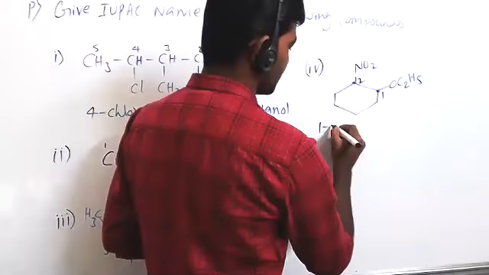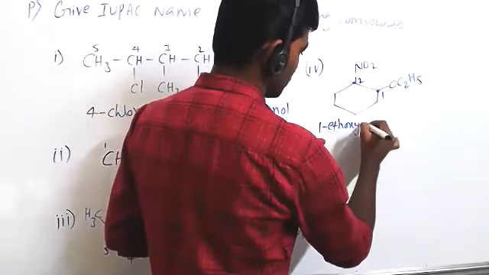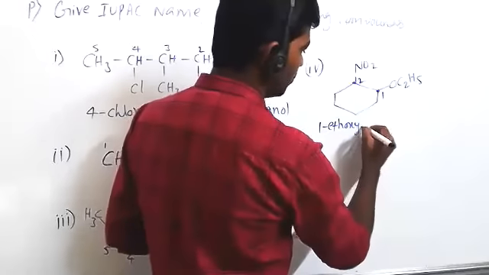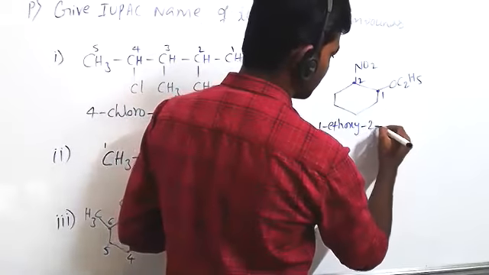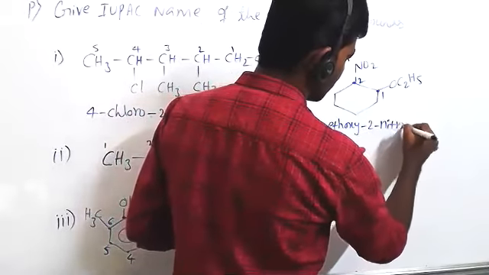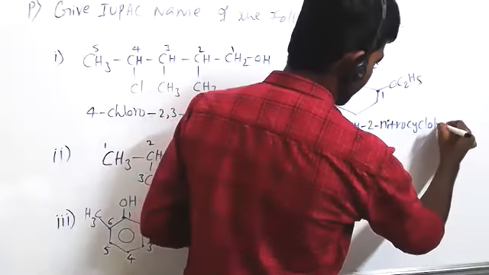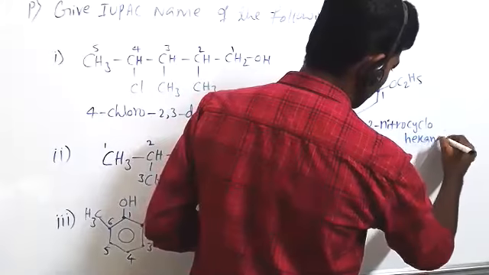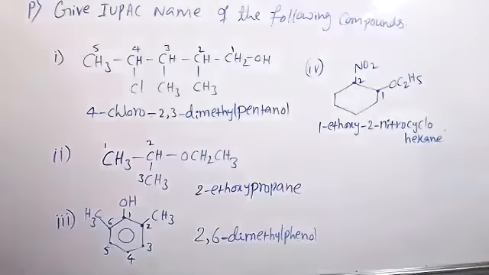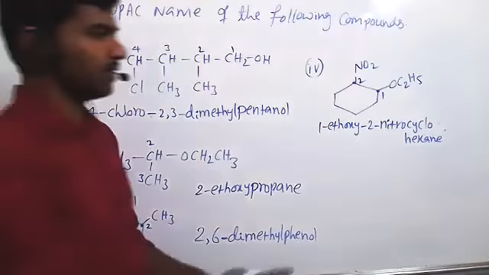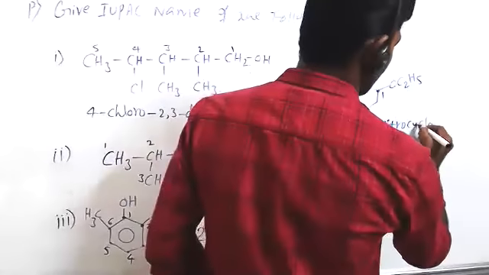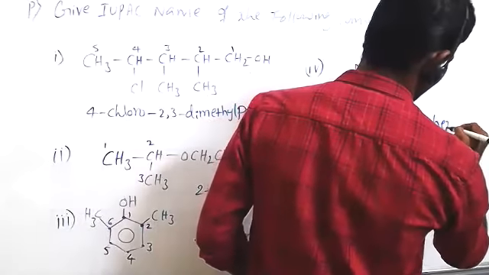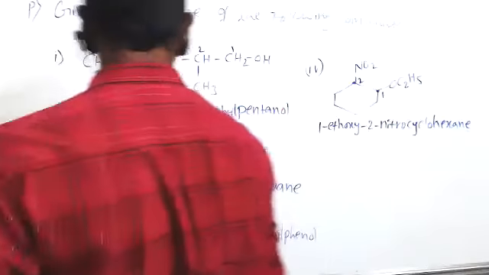So 1-ethoxy, 2-nitro, cyclohexane. 2-nitro cyclohexane. Cyclohexane.